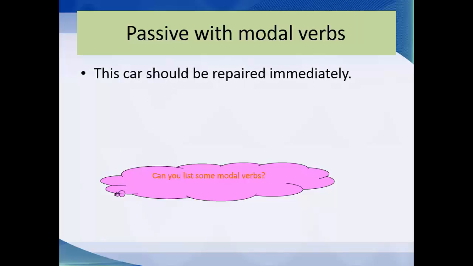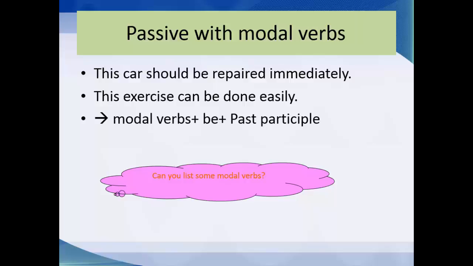When you say this car should be repaired immediately, or this exercise can be done easily, these two sentences are in the passive voice with the modal verbs.